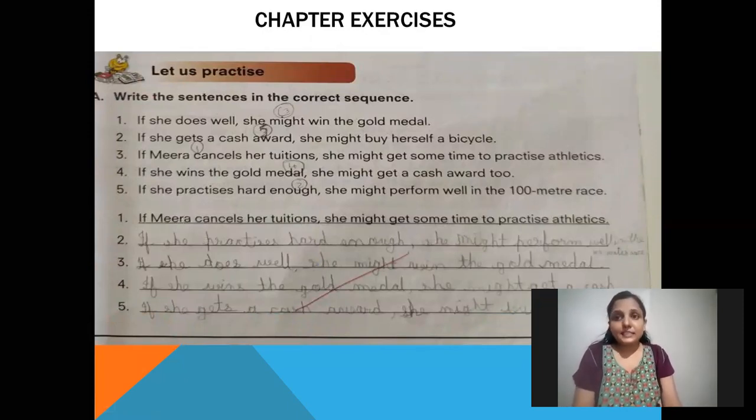Write the sentences in the correct sequence. This is an exercise from the textbook. Here, the sentences are given in the wrong order. You have to make it correct. See, the first one is already given here. If Meera cancels the tuitions, she might get some time to practice athletics. See, the second one, the number is already given here. If she practices hard enough, she might perform well in the 100 meters race. In this way, you have to put the sentences in the correct sequence and write in the textbook.